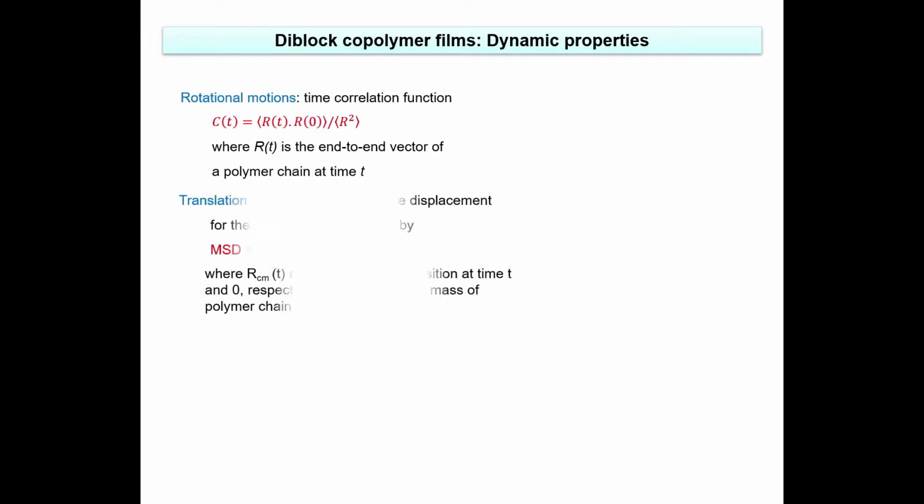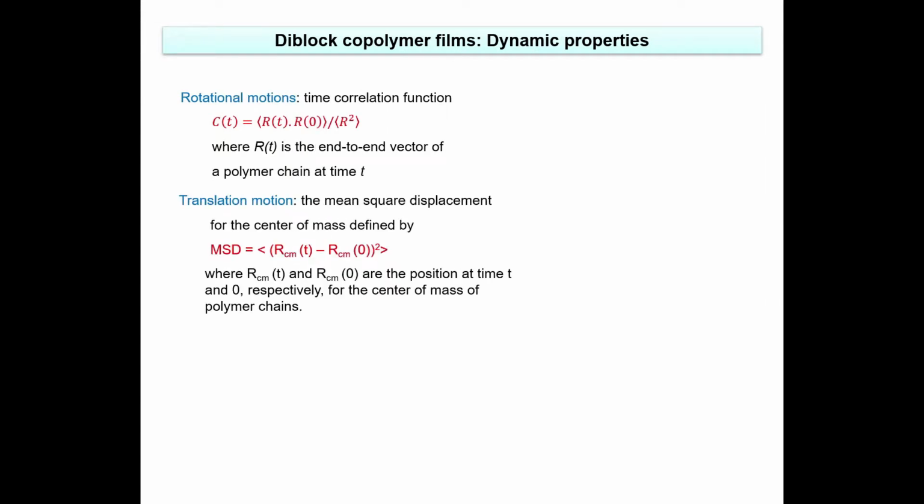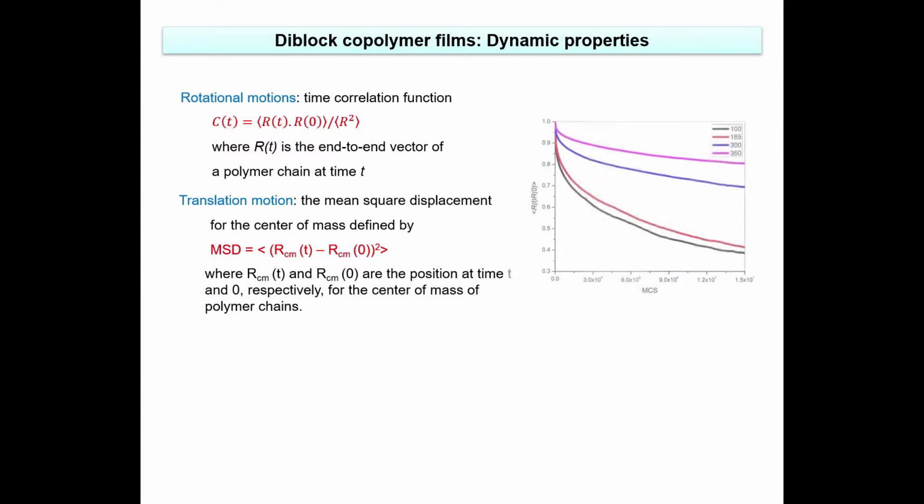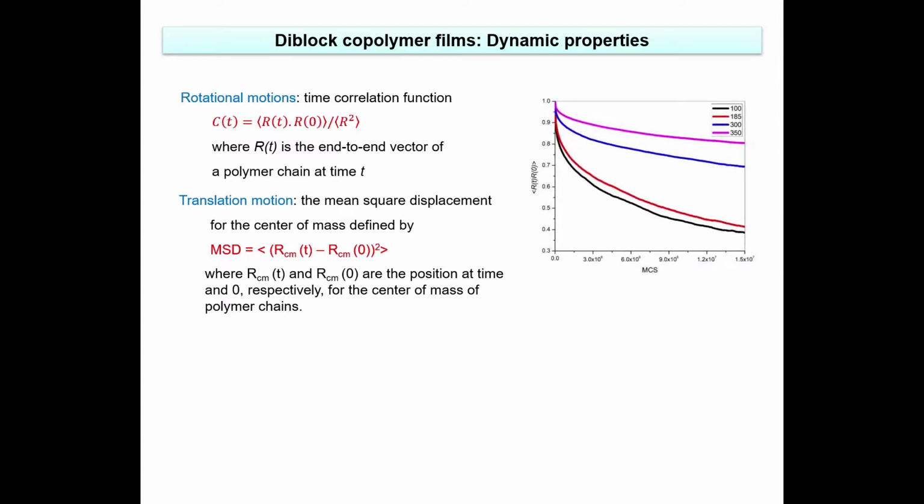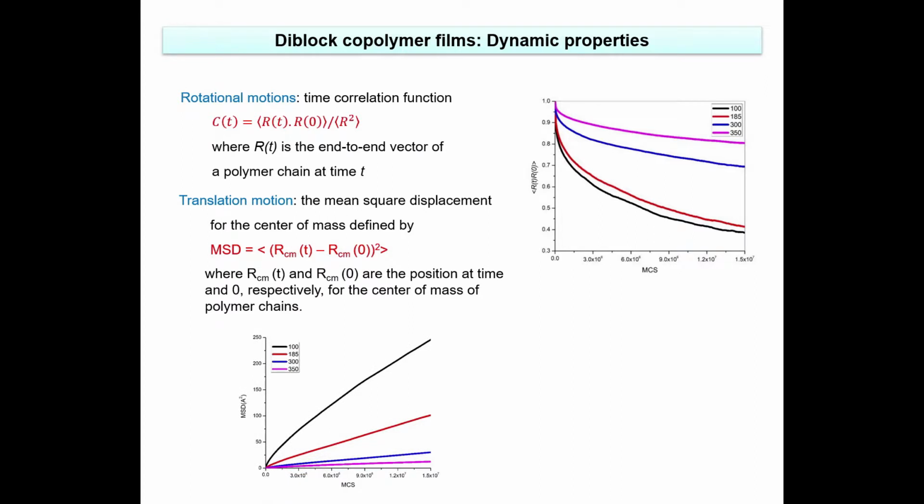For dynamic property, we investigate the rotational and translational motion at molecular and monomer level. The decay rate of end-to-end decorrelation function and mean square displacement of the center of mass diffusion are both lower with stronger bit attraction. To compare the dynamics at the monomer level, we use the mean square displacement of monomer